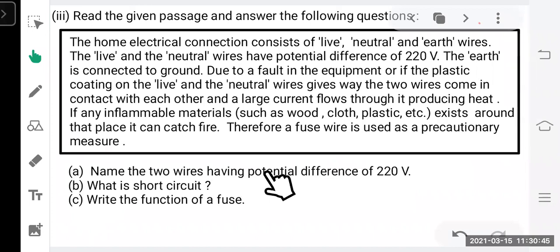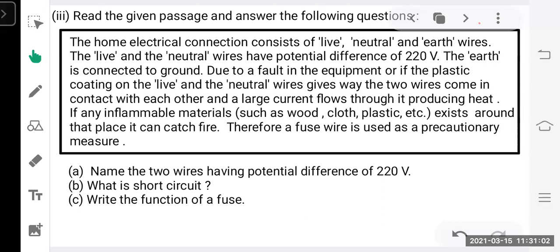Name the two wires having potential difference of 220 volts. You can see here, what are the two wires? Live wire and the neutral wire, they have potential difference of 220 volts. Now the question asked is, what is short circuit? You will get the answer here in the passage.